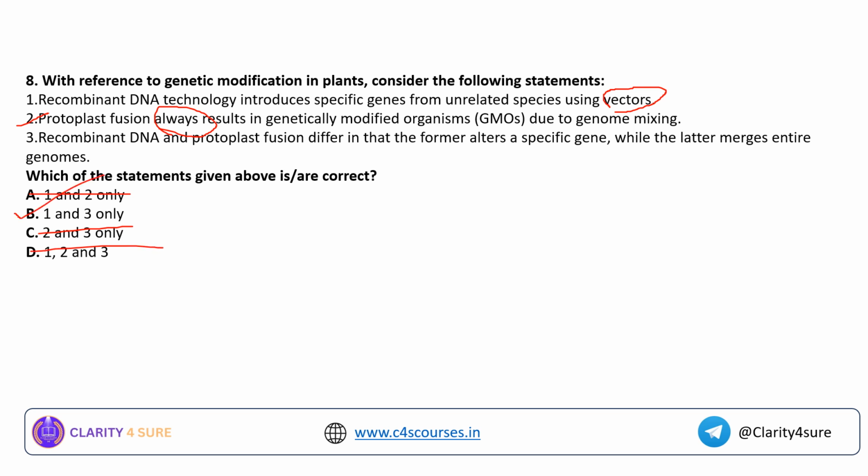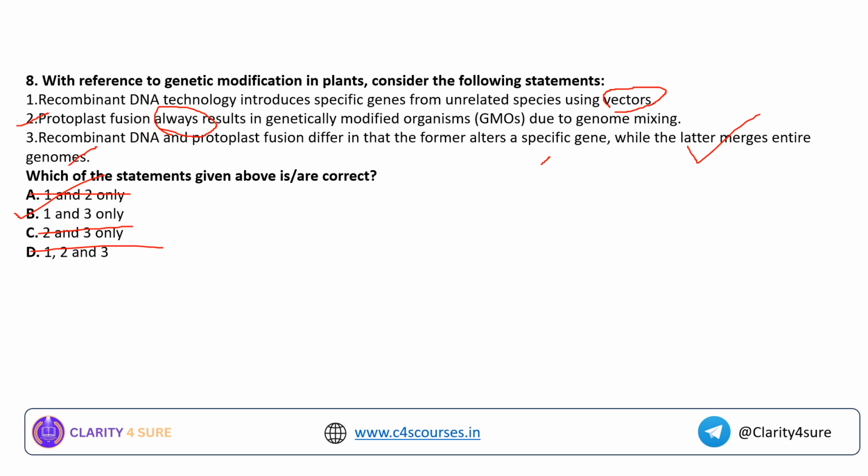3: Recombinant DNA and protoplast fusion differ in that the former alters the specific gene while the latter merges entire genomes. I hope you remember the difference when I was talking about the alteration that is being done in recombinant DNA and protoplast fusion, where in recombinant DNA we insert a specific gene from a different species across kingdoms, whereas in protoplast fusion we take two good traits of two plants.